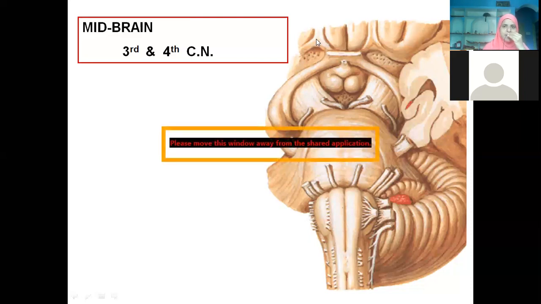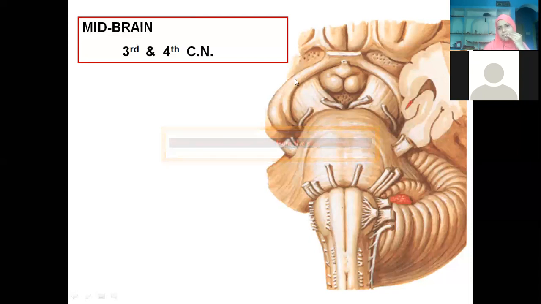This is the medial stria, this is the lateral stria, and the anterior perforated substance. This is the posterior perforated substance. This is the pituitary gland, then the mammillary bodies, then the crus cerebri.